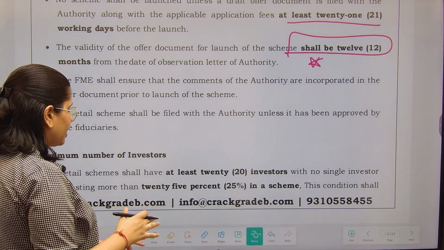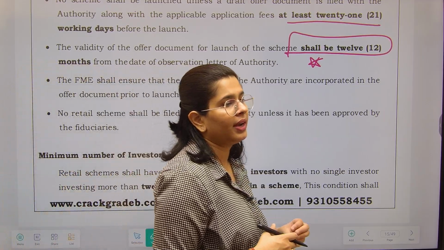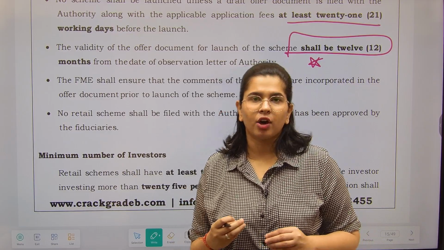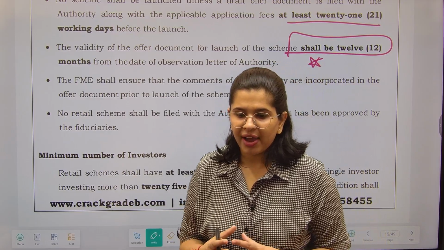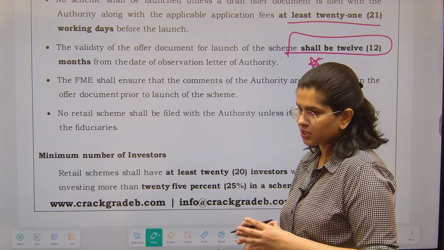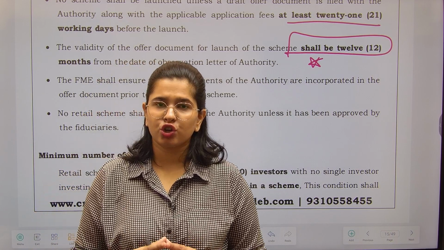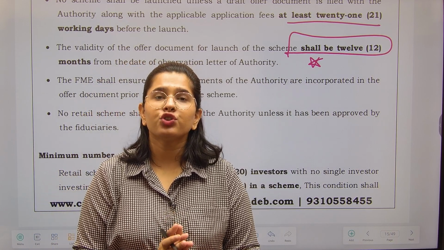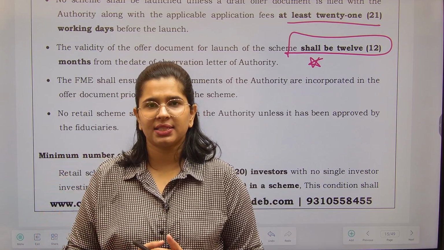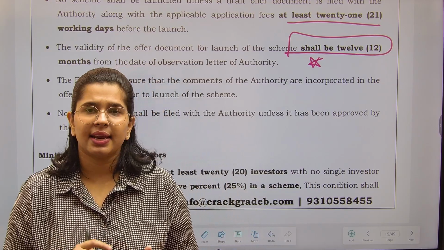See, FME, they shall ensure that the authority's comments are incorporated. See, the authority sees your offer document. If the authority finds that these are the things that should be incorporated in the offer document, then you should do so. Fine, no retail scheme can be filed until it has been approved by the fiduciaries. Who are fiduciaries? Every fund management entity here should have fiduciaries as well. Fiduciaries are the officials, the persons who work in different capacities, like they can be a trustee, an investment advisor, etc.